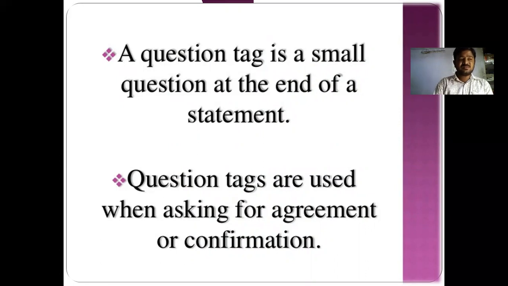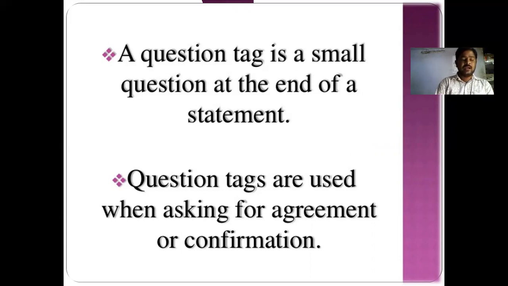Tag means adding some more words to the main sentence, which is a declarative sentence. A declarative sentence which has some more words that we make as a tag. They may be called yes or no type of questions.